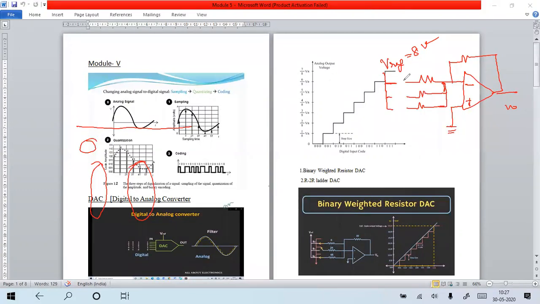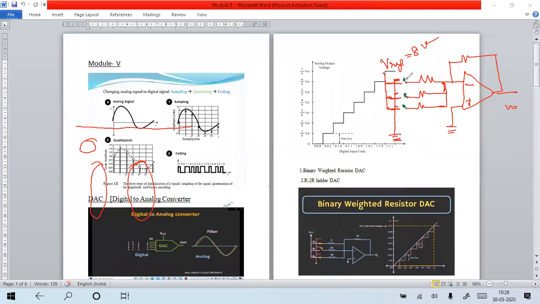V reference is the maximum. Whether this is connected to the corresponding resistor or not is decided by the binary bit. It's like a switch. Whether your resistor has to be connected to ground or to VCC is decided by this connecting point.